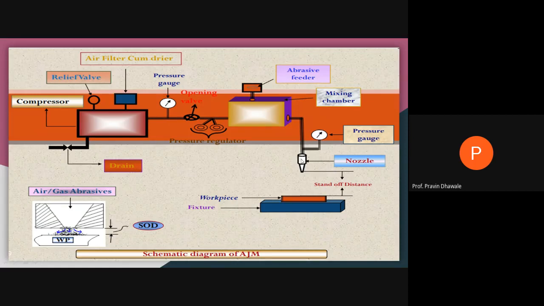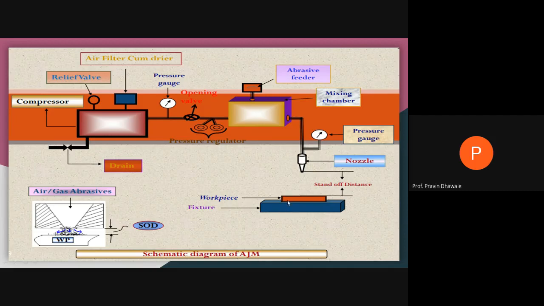At the inlet of this nozzle, we are providing a high pressurized mixture of air plus abrasive particles, and when that pressurized mixture comes out from the tip or mouth of the nozzle, its pressure energy is converted into kinetic energy. So at the tip of the nozzle, you are getting a high velocity abrasive jet. Its velocity is near about 500 meters per second, and such a huge velocity abrasive jet strikes the surface of the workpiece.